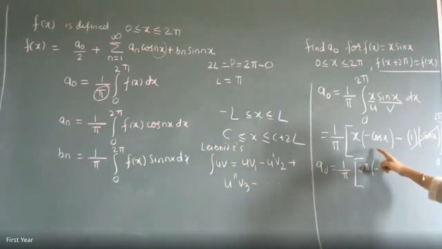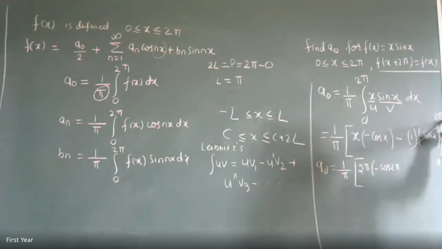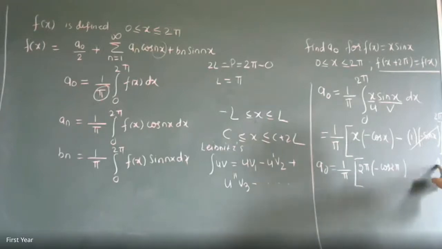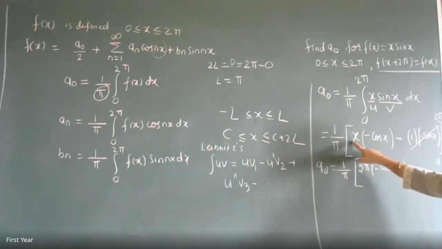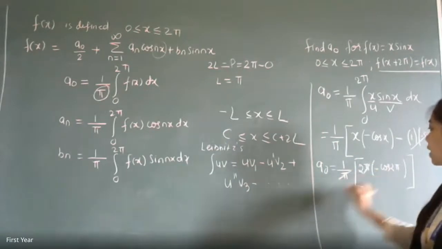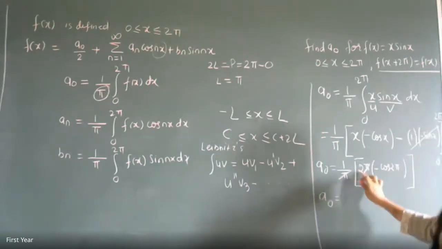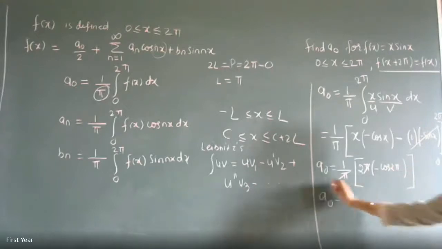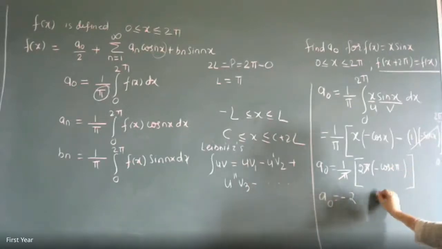Only the term which contributes is x cos x with the upper limit. That is 2 pi into minus cos 2 pi. And at the lower limit, cos 0 is 1, but multiplied by 0, it will be 0, so only this much will be our answer, and hence pi and pi get cancelled. A naught is equal to 2 into cos of 2 pi, which is 1, therefore your answer is minus 2.